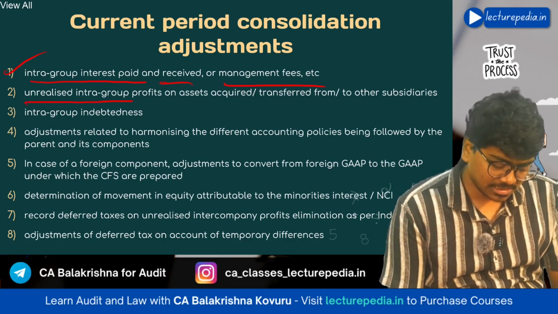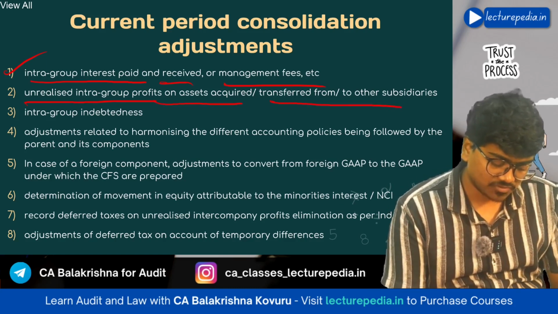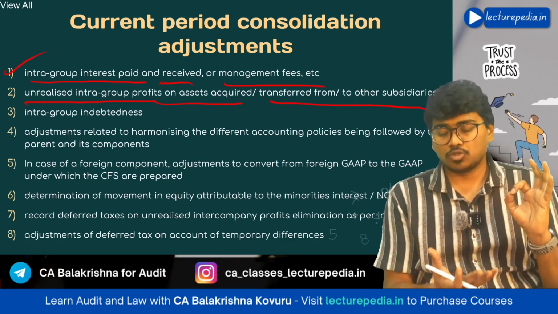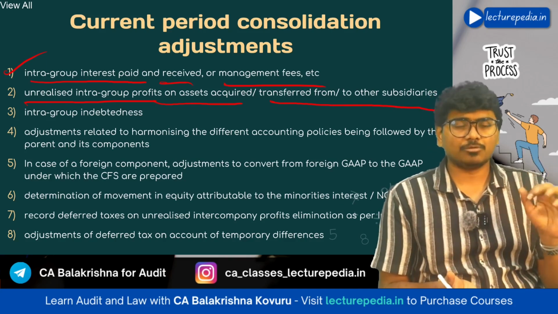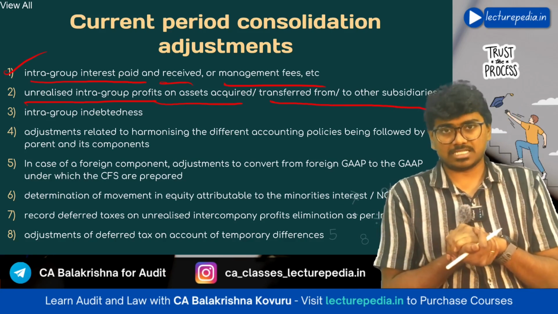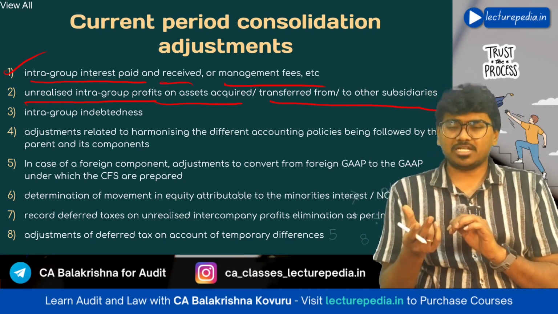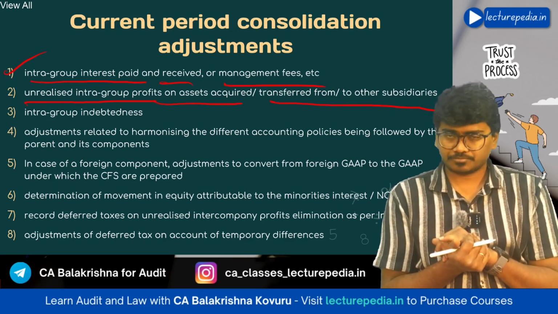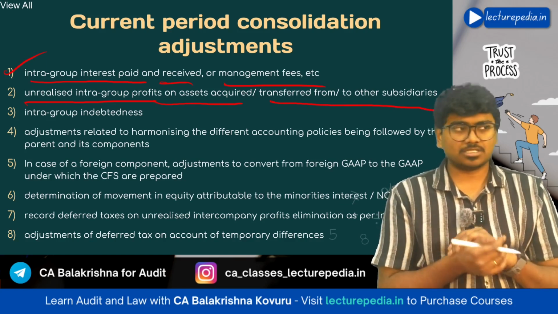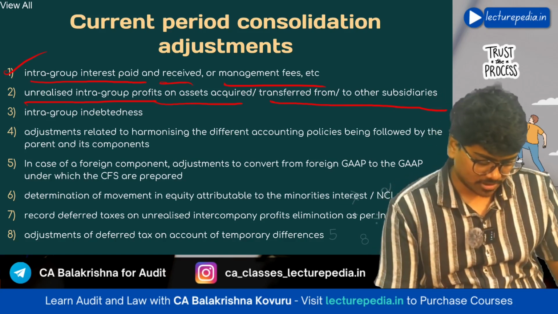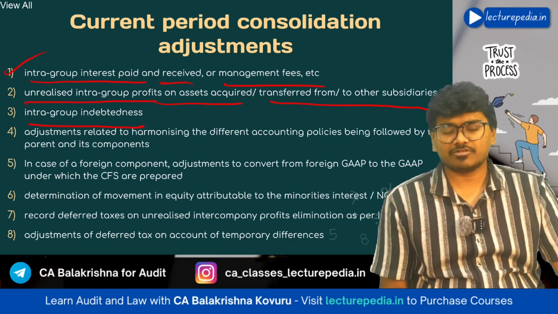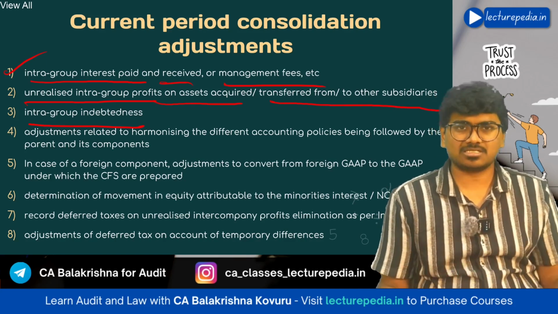Next, unrealized intra-group profits on assets acquired or transferred to or from other subsidiaries. Same. Now, A Limited has sold an asset to B Limited, which is a subsidiary, at a profit. In A Limited's books, that profit will be shown. While you are combining both these financial statements, that profit need not be shown. You can just set off the profits on acquisition or selling of assets to components. Next, intra-group indebtedness, same. If A Limited has given a loan to B Limited, in B Limited it will be shown as a liability, in A Limited it will be shown as an asset. You can just net them off.